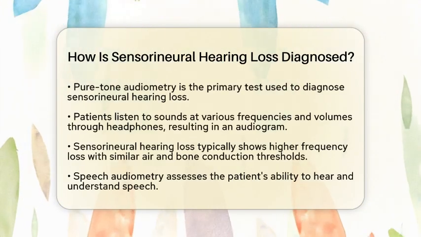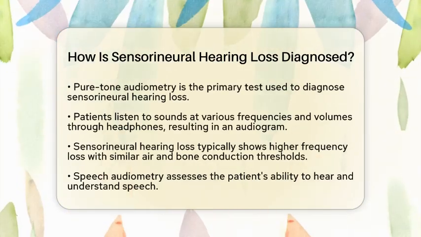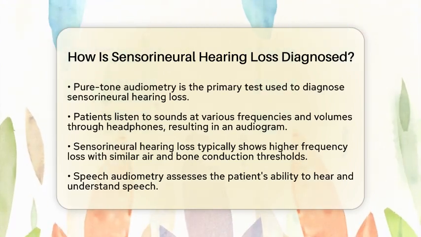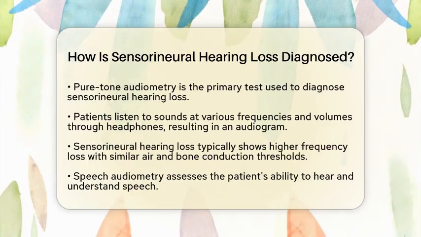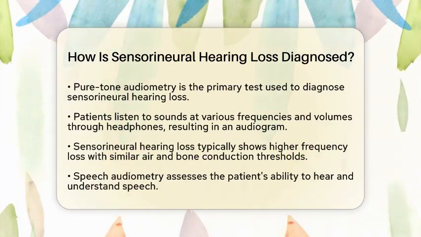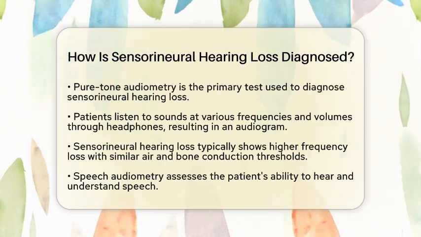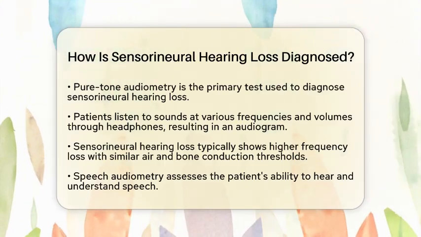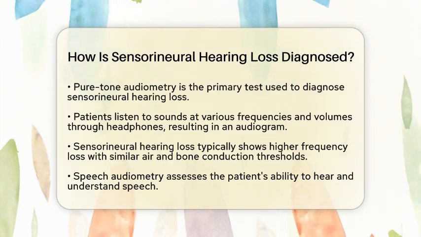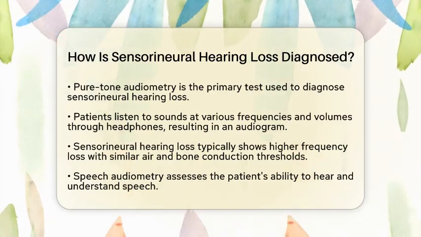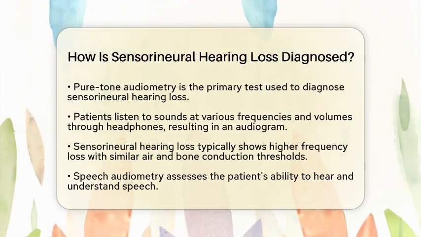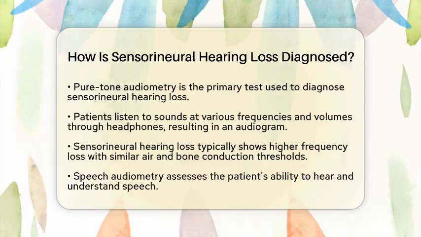The primary test used to diagnose sensorineural hearing loss is called pure-tone audiometry. In this test, the patient listens to sounds at different frequencies and volumes through headphones. The results create an audiogram that displays the degree and pattern of hearing loss. Typically, sensorineural hearing loss shows a loss in higher frequencies, with similar levels of loss in both air and bone conduction thresholds. This indicates that the issue lies in the inner ear or auditory nerve.